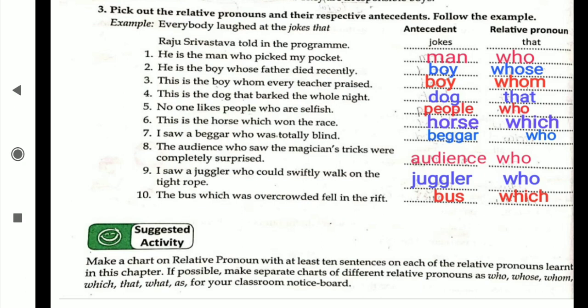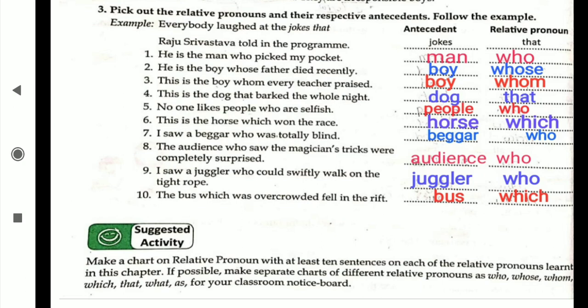He is the man who picked my pocket. Now about whom is it talking here? About the man. That's why the antecedent is man. And which relative pronoun have we used? Who. Very good. He is the boy whose father died recently. Now about whom are we talking? About the boy. That's why boy is the antecedent and whose is the relative pronoun. This is the boy whom every teacher praised. Again we are talking about a boy, that's why boy is the antecedent and whom is the relative pronoun.